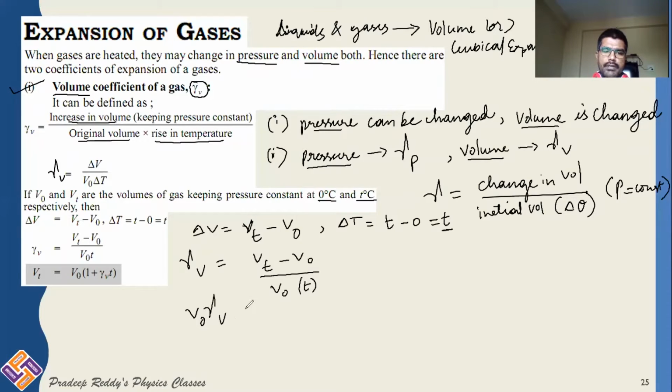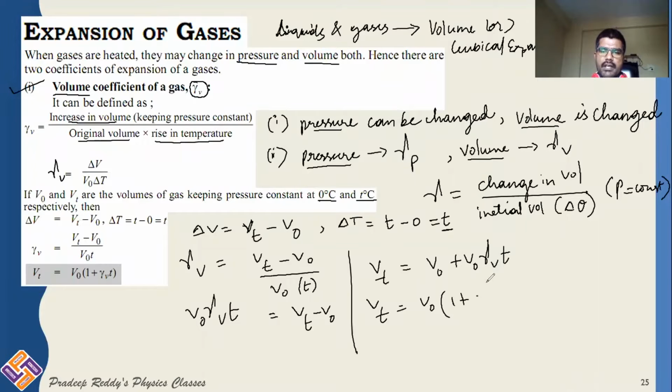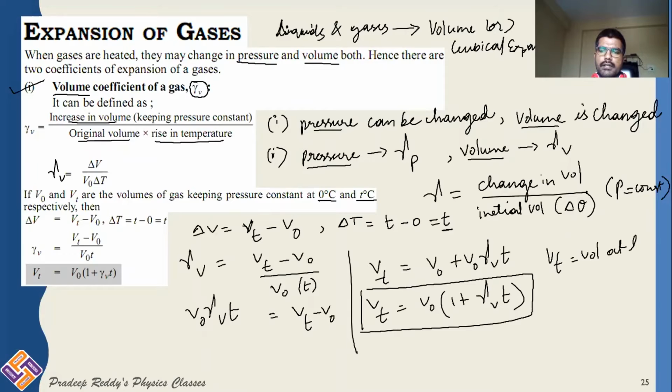Gamma V into T, into V naught, is equal to Vt minus V naught. This gives the volume at temperature T as V naught plus V naught into gamma V into change in temperature. Taking V naught common, Vt is equal to V naught into 1 plus gamma V into T, where Vt is the volume at temperature T degrees Celsius and V naught is the volume at 0 degrees Celsius.